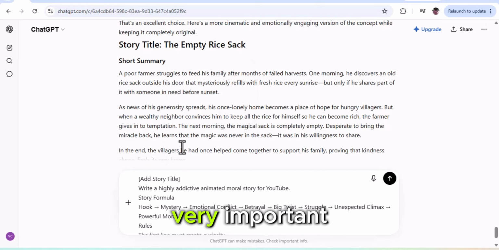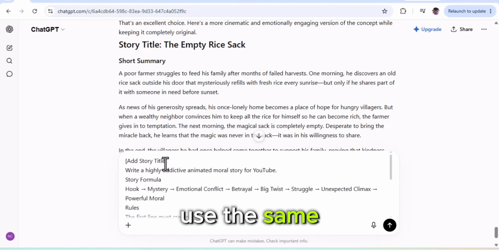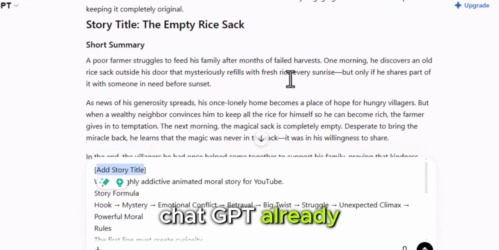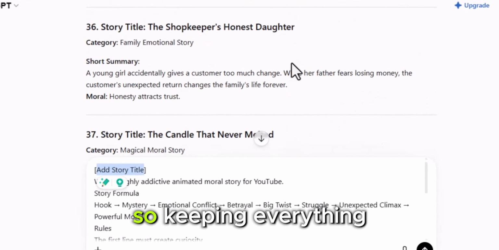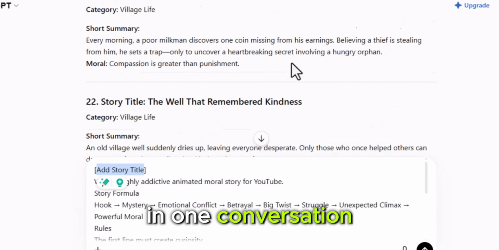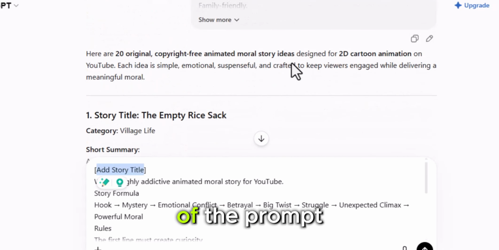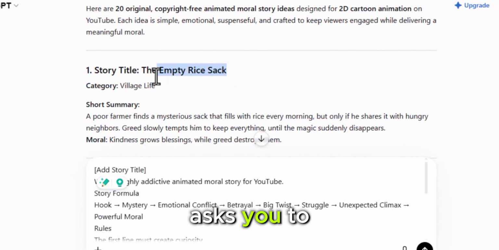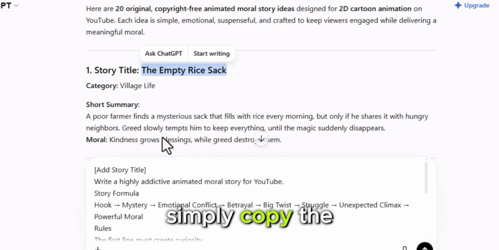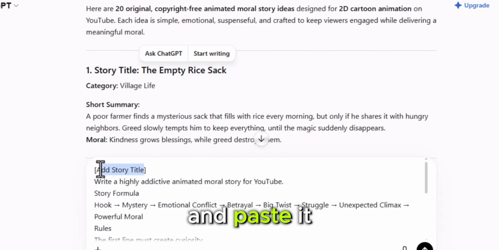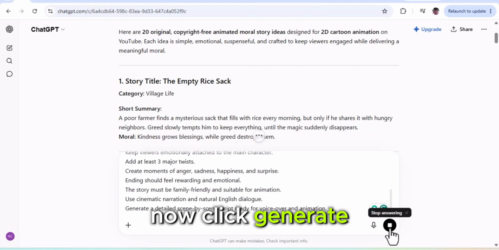This part is very important. Make sure you use the same chat where you generated your story ideas. ChatGPT already remembers the story you've selected, so keeping everything in one conversation helps it create a much more accurate and consistent script. At the top of the prompt, you'll see a place where it asks you to add your story title. Simply copy the title of the story you selected and paste it there. Now click Generate.